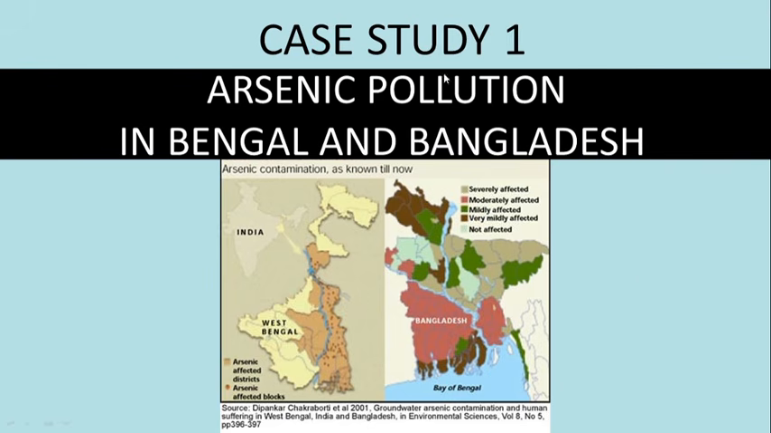Case study number 1 related to water pollution: arsenic pollution in Bengal and Bangladesh. In many places of Bengal and Bangladesh, arsenic contamination was observed. There were areas which were moderately affected, and there were also areas which were severely affected.